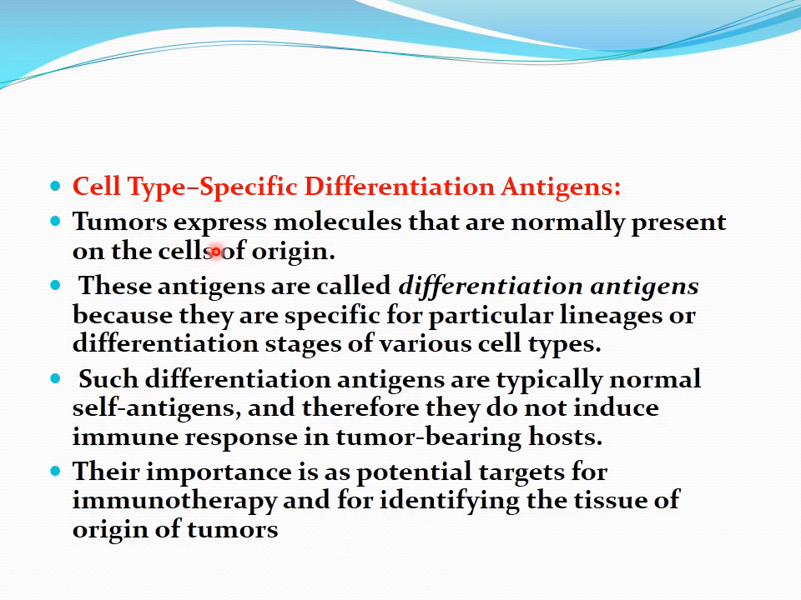Then the other type are the cell type specific differentiation antigens. Here the tumors express molecules that are normally present on the cells of origin. These antigens are called differentiation antigens because they are specific for particular lineages or differentiation stages of various cell types. So specific differentiation antigens are found in those tumors that originate from that normal cell, reflecting the normal functioning behavior of that cell.